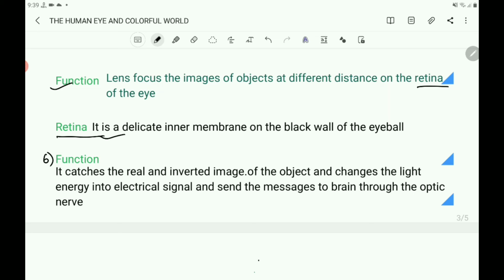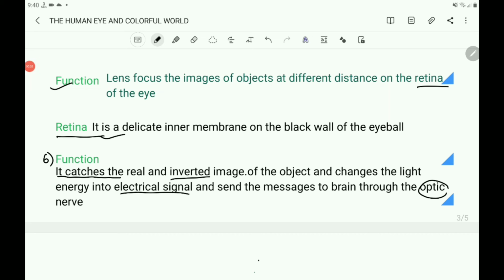It acts as a film. Its function is it catches the real and inverted image of the object and changes that light energy into electrical signal and sends the message of the images to the brain through the optic nerve.